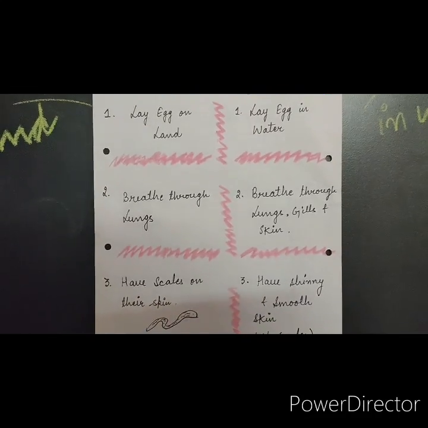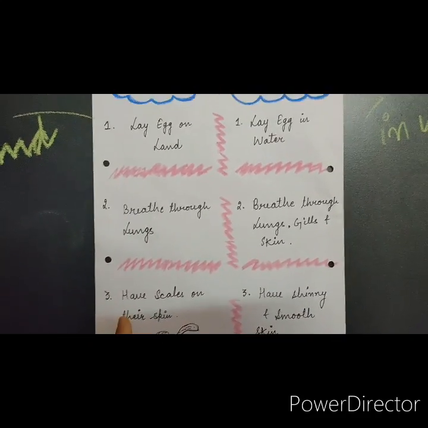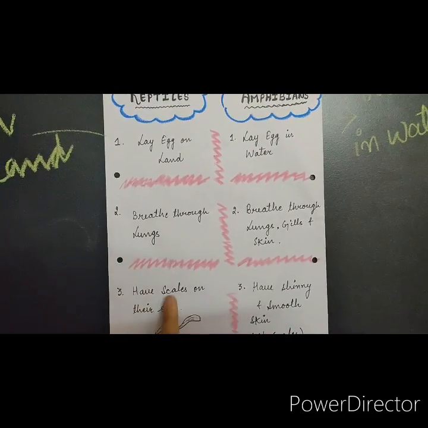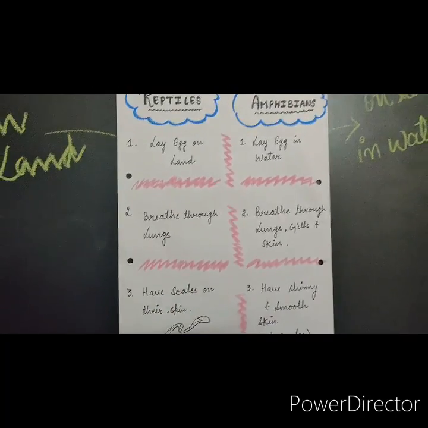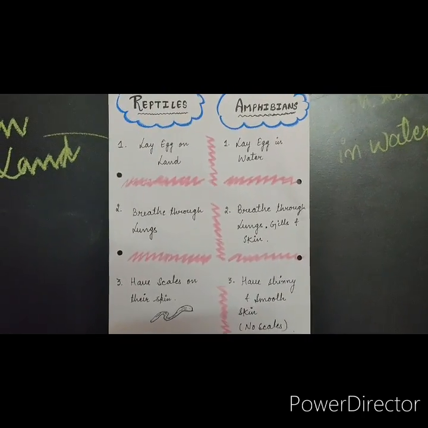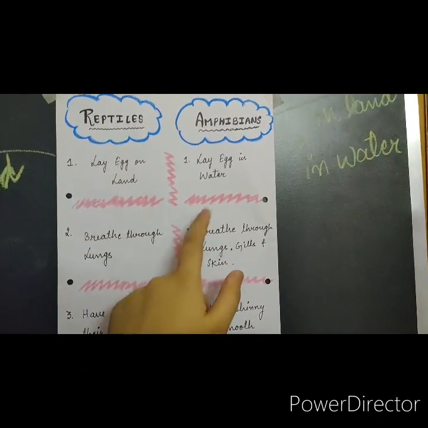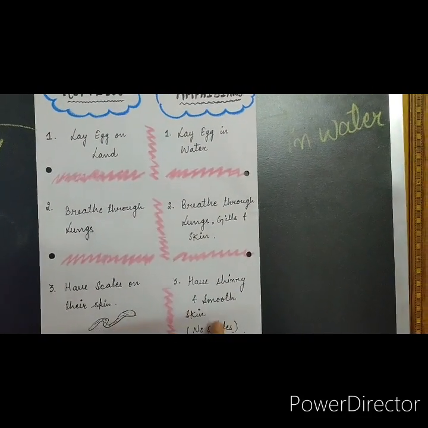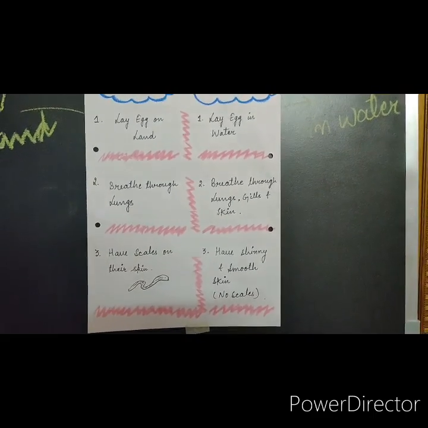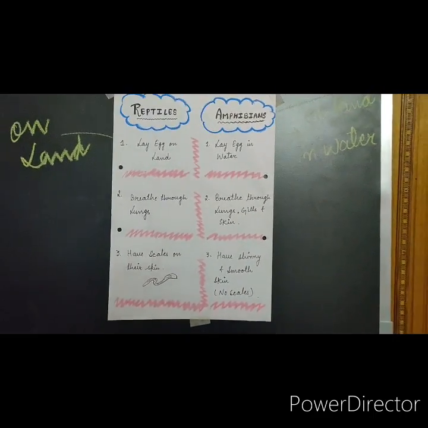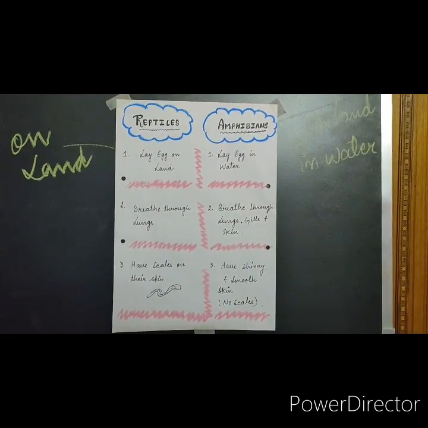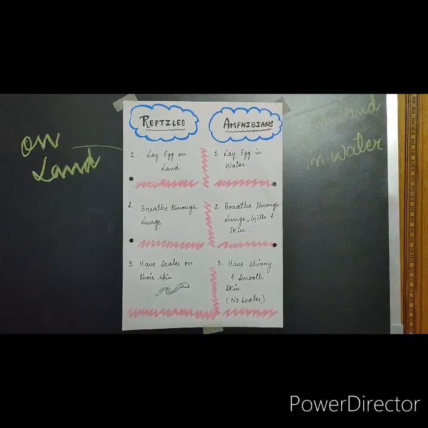They have three organs. Last one is that reptiles have scales on their skin so that they can easily crawl on the ground, while amphibians have shiny and smooth skin with no scales. So this is the basic difference between the two.